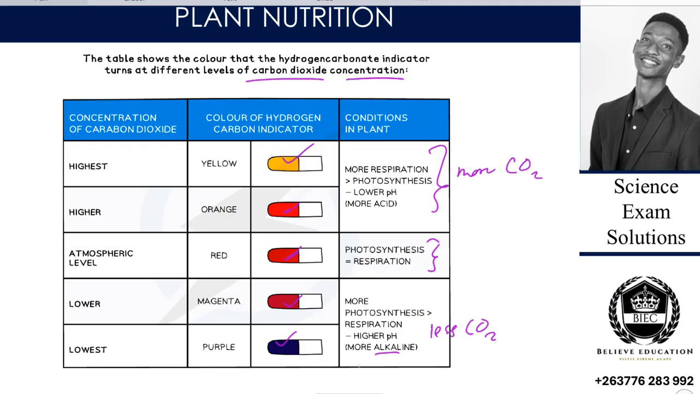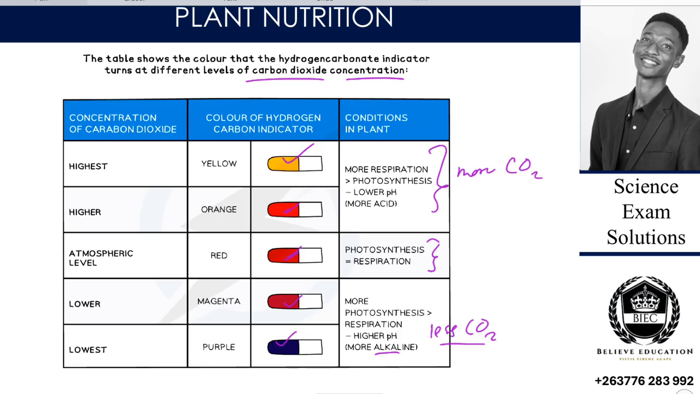And there we have the lower because there is less carbon dioxide, because there is more photosynthesis taking place, right? So photosynthesis can take place more, carbon dioxide here is being used up, right? So carbon dioxide being used up, we are saying that the carbon dioxide concentration decreases.